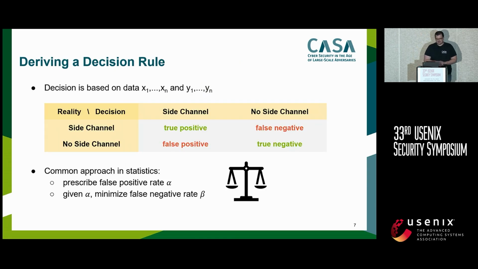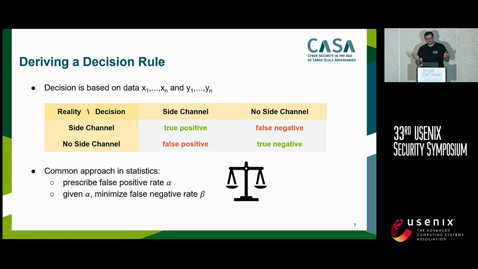As I said, we are collecting measurements, and when you're deciding on something based on measurements, there's a possibility of making a mistake. To put this into a side channel perspective, think of the following. If in reality there's a side channel, and our test says no, there is no side channel, we cannot tell these distributions apart, then this is what we call a false negative. On the other hand, if there is in reality no side channel and our test says there's a side channel, this is what we call a false positive.